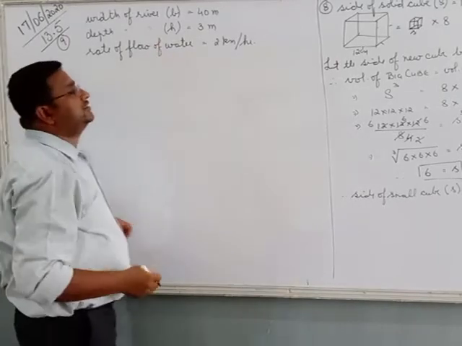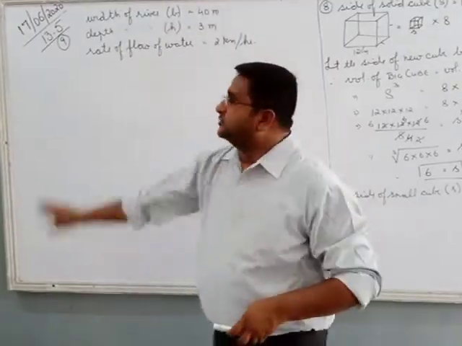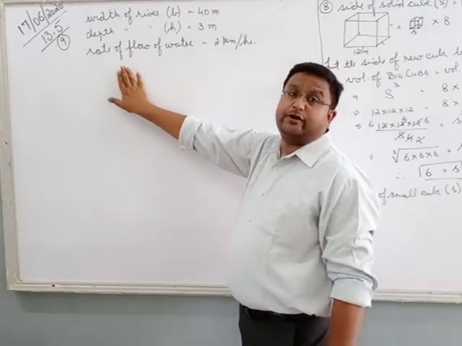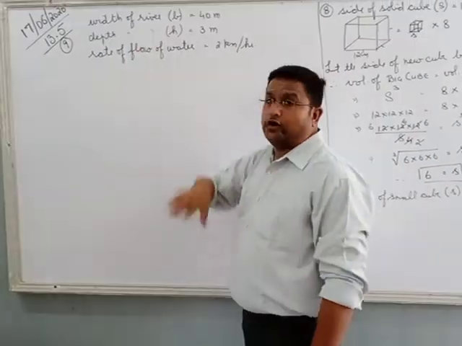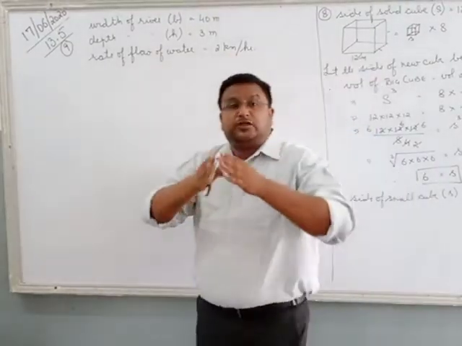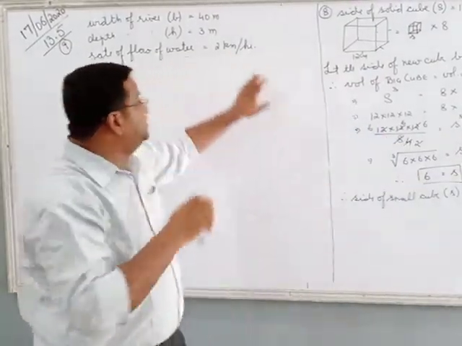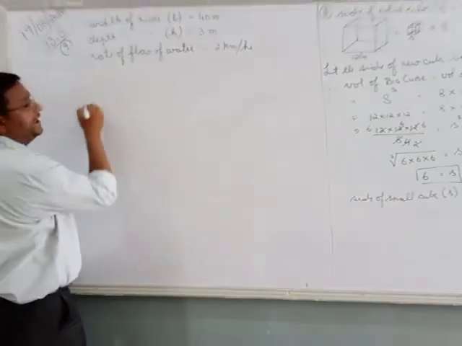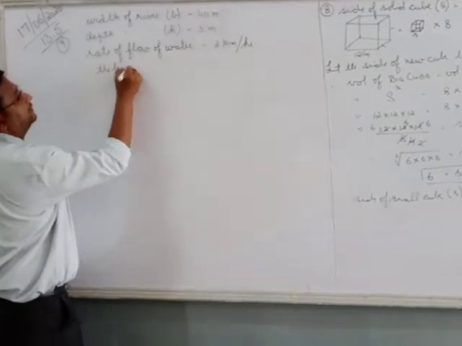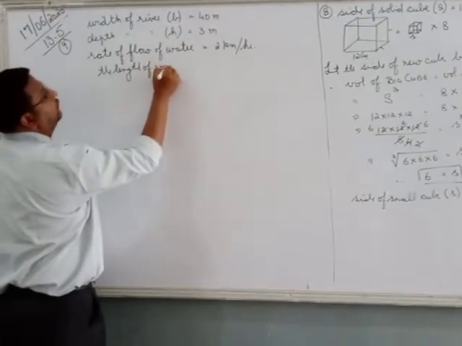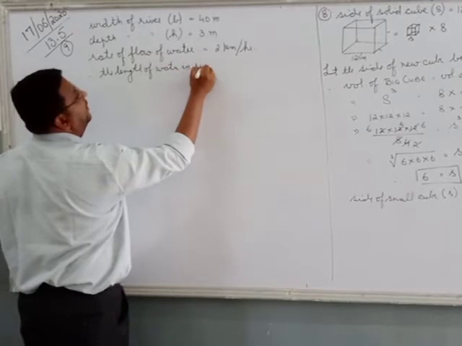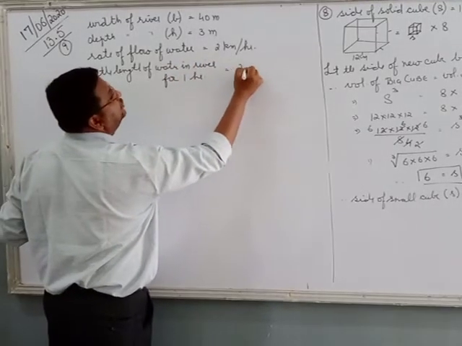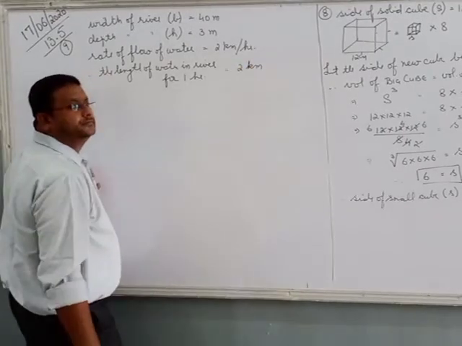Very important question. When you come in class 10, in 9th class only one question is there on this. But when you come in class 10, there are certain number of questions on rate of flow of water. Rate of flow of water means 2 kilometers per hour. That means the water in the river is covering a distance of 2 kilometers in 1 hour. So therefore we can say the length of water in river for 1 hour is 2 kilometers.